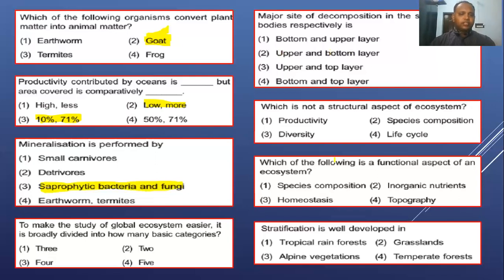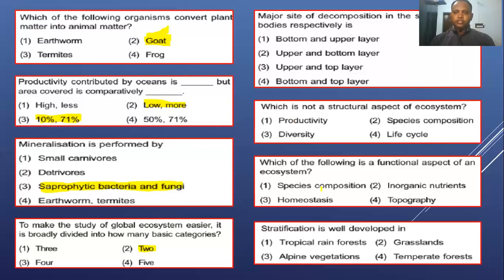To make the study of the global ecosystem easier, it is broadly divided into two categories. For our convenience, we are dividing it into terrestrial and aquatic ecosystems, right?